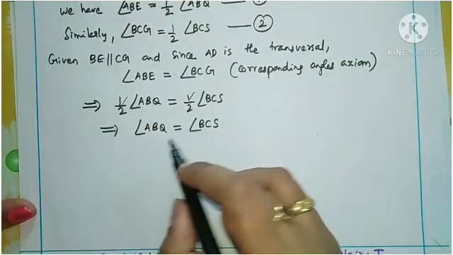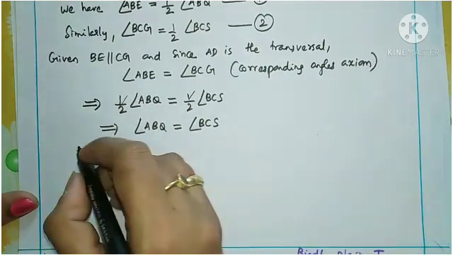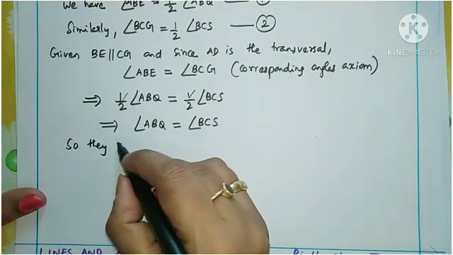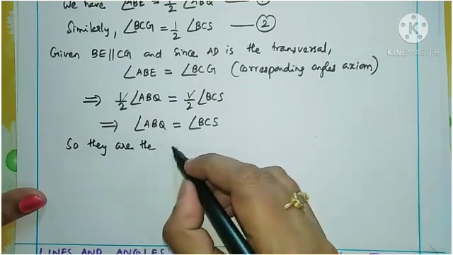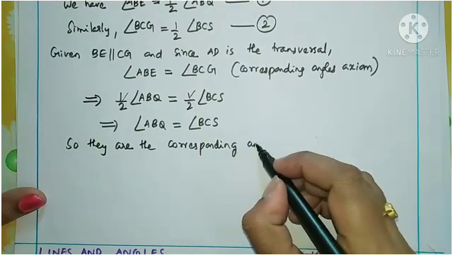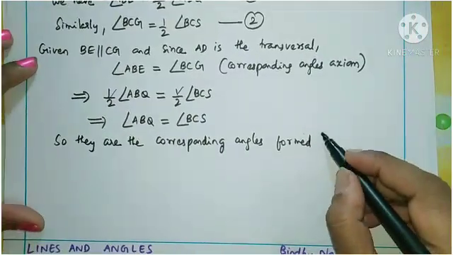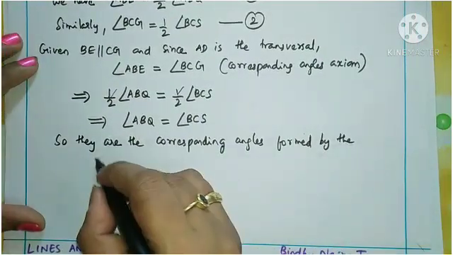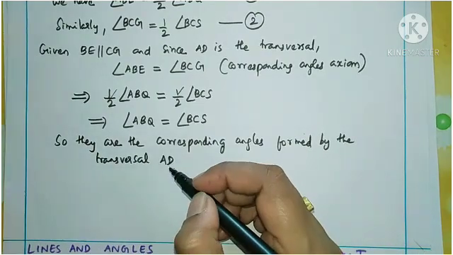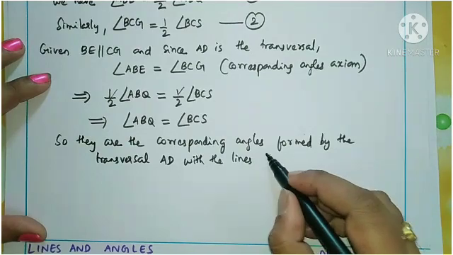So this we got true, ABQ equal to BCS. Hence, write the steps properly. They are the corresponding angles formed by the transversal AD with the lines PQ and RS.